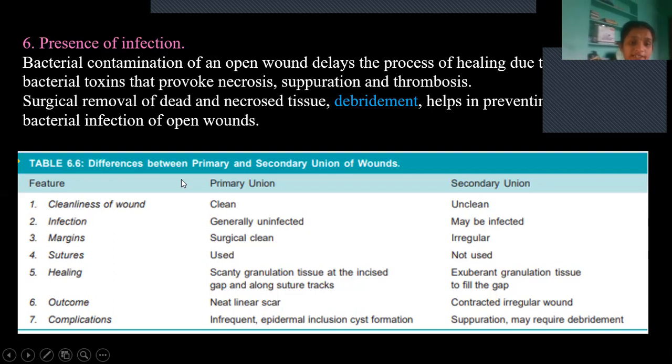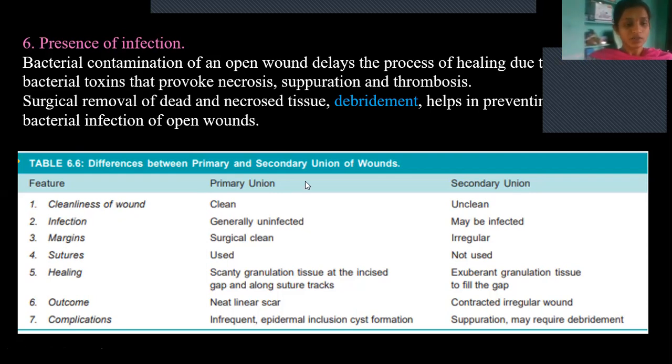So here are the differences between primary and secondary union. Cleanliness of wound: in primary union it will be clean, here unclean. Infection: usually primary union is uninfected, here it may be infected, and infection can be prevented by surgical removal of dead and necrosed tissue or regular debridement. The margins will be regular in primary; here the margins will be irregular because it is an open, large wound and is also damaged from the bottom to the top.